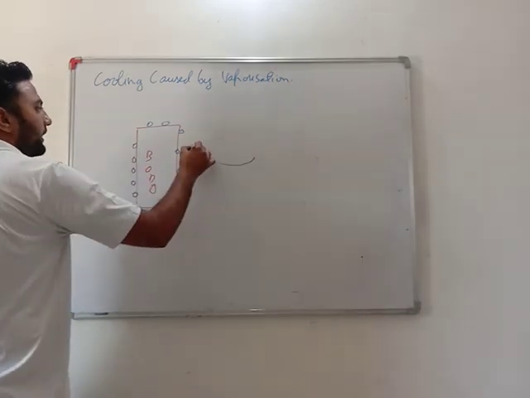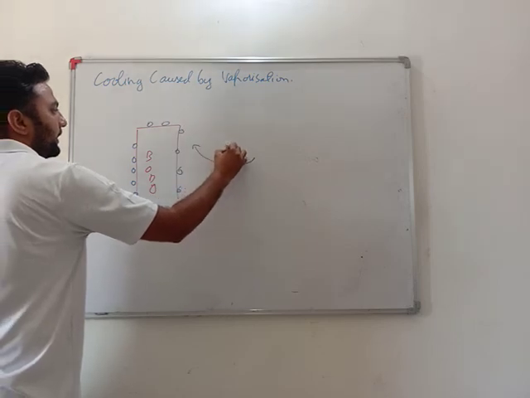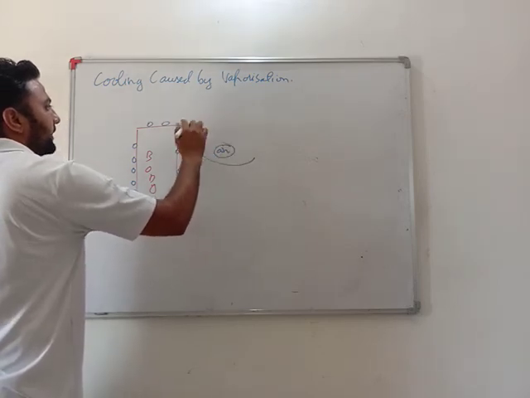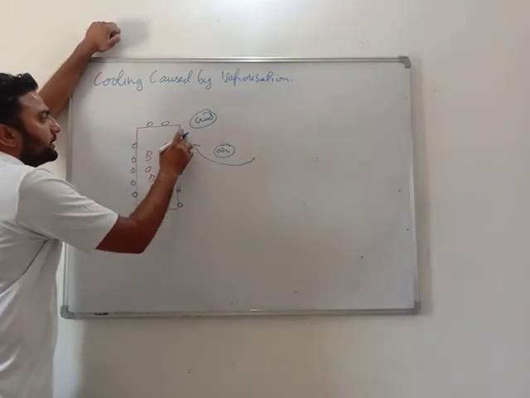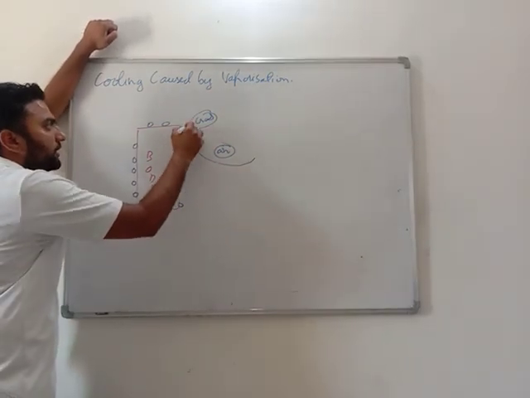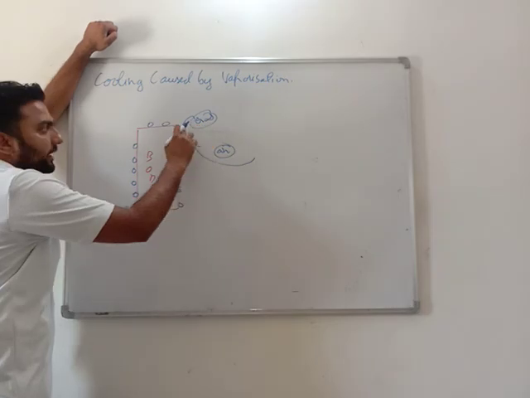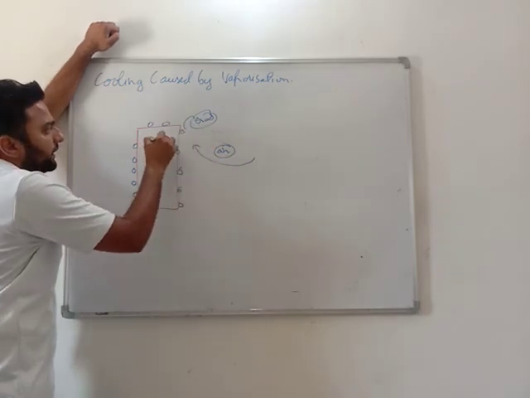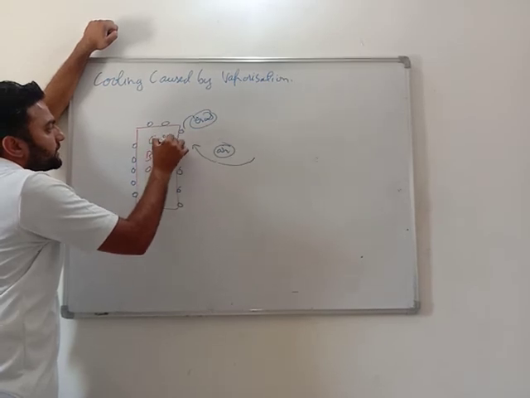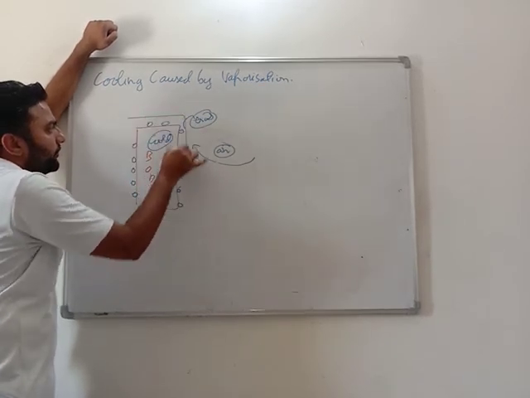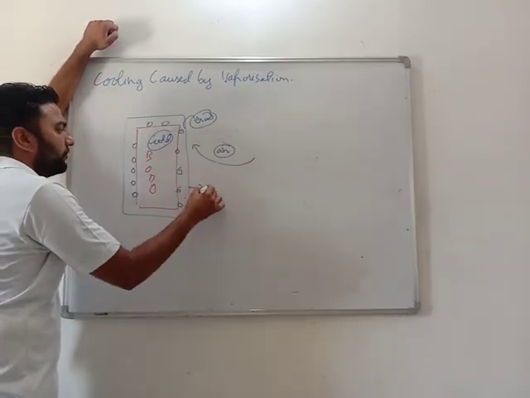So if air hits this sweat, and if air converts this into gas, this liquid will get converted into gaseous form. It means it requires heat, and it will take heat from my body, and my body will feel a sense of cooling.